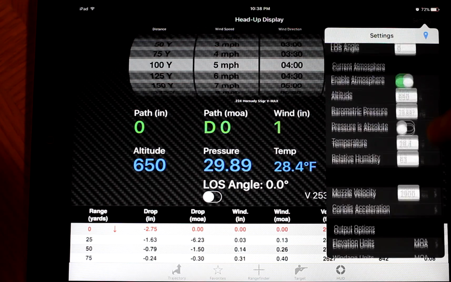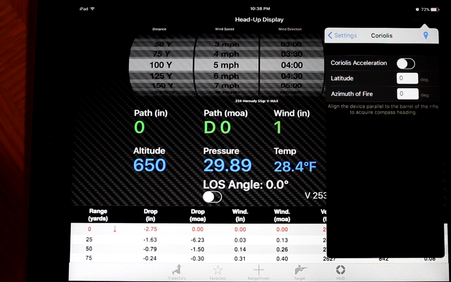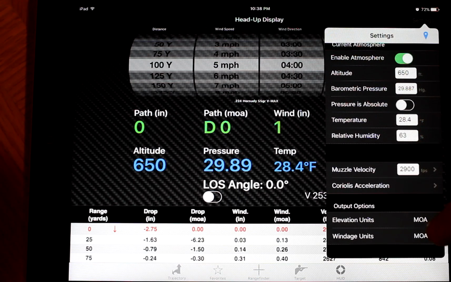So it's pretty cool. Muzzle velocity, again, coming from the ballistics profile, 2,900 feet per second. Turret velocity acceleration, I have that off. You turn it on if you want. And then your output options.